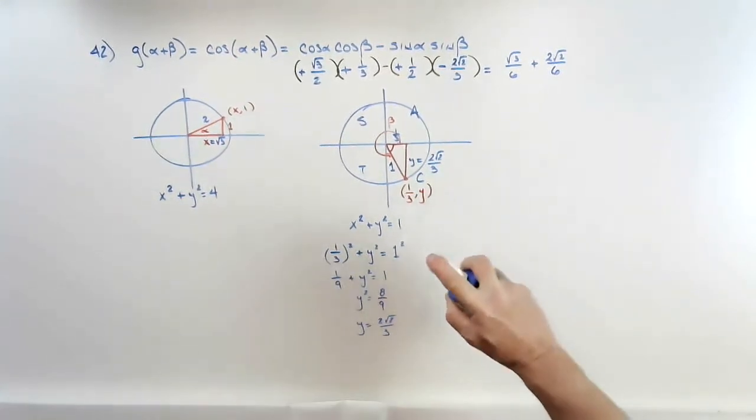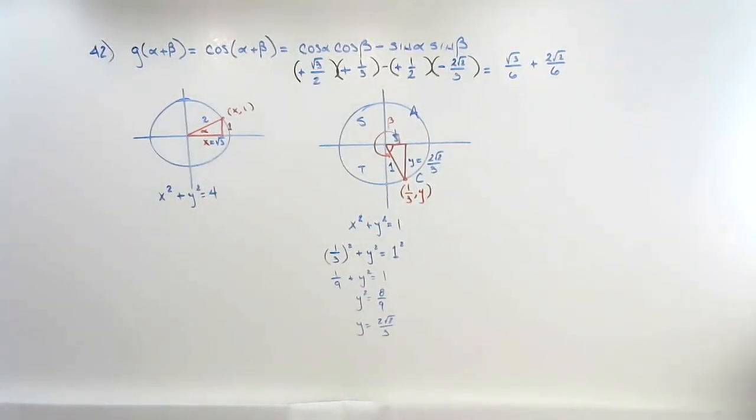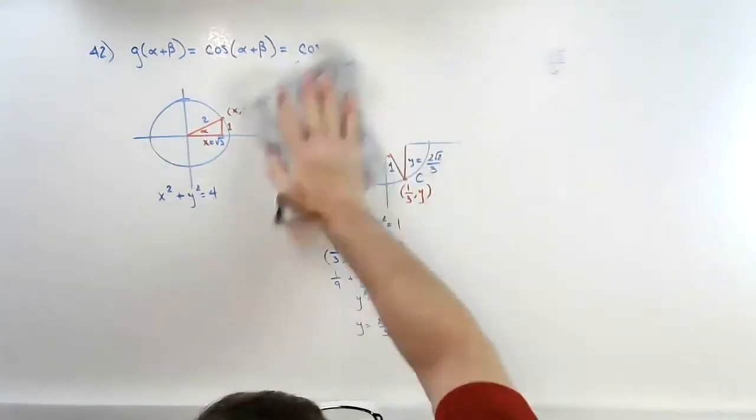One of the other types of problems in section 7.5 are the questions where they ask us to do things like this, like number 78.